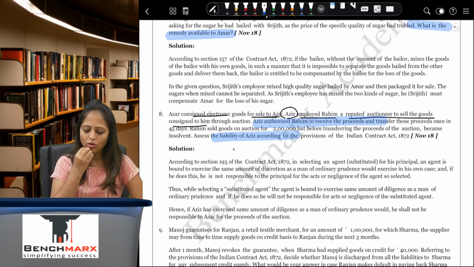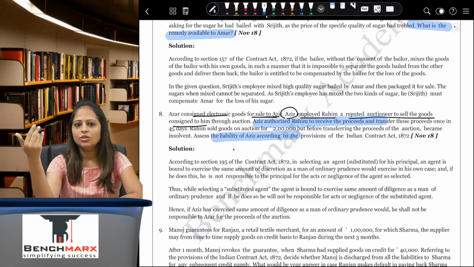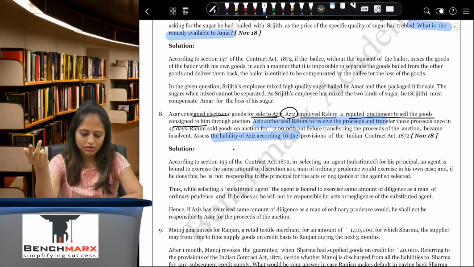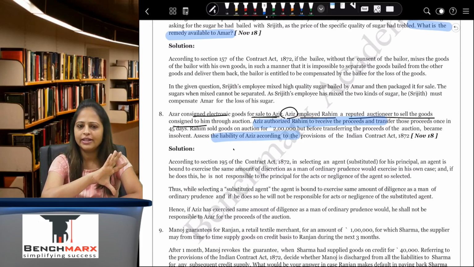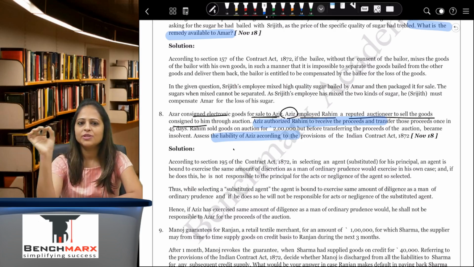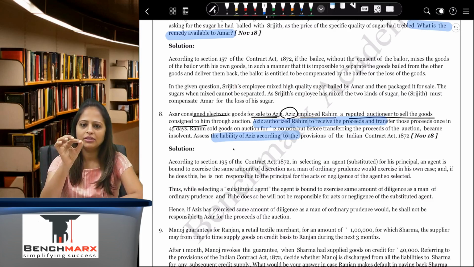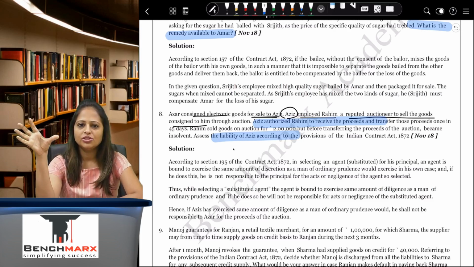So this is a contract of substituted agent. He has told Aziz to sell, but since Aziz is not an auctioneer, he has appointed Rahim. When a substituted agent is employed, he has to report directly to the principal, and he will not report to the sub-agent, and the sub-agent will not be responsible. Only thing to note down here is that when the substituted agent is being appointed, the agent has to do the necessary due diligence and appoint a substituted agent as a man of ordinary prudence would. In this case, he has appointed a reputed auctioneer, so he has done his due diligence.